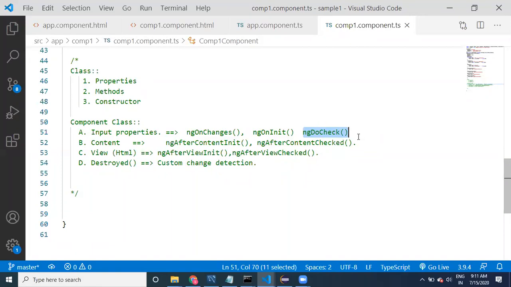Then we have to show an error. Whenever the user applies the change, we immediately have to display the error, so we need to identify that the value got changed.